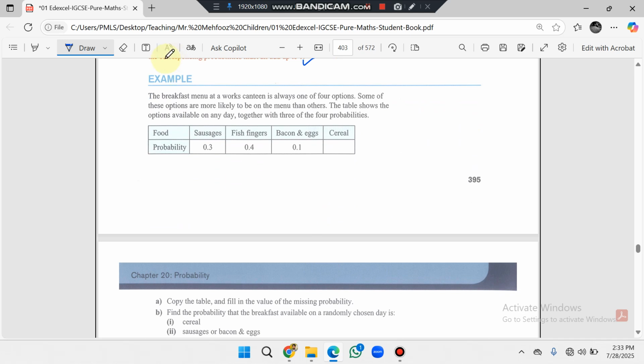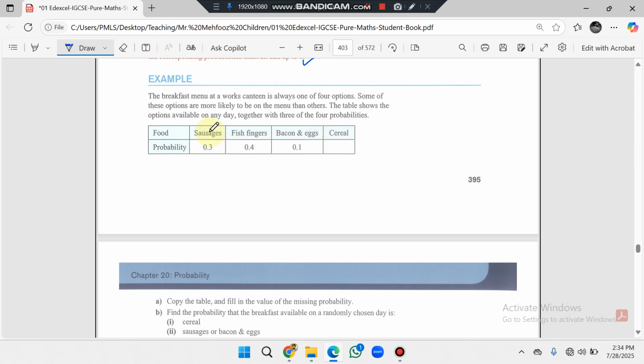Here is the example. The breakfast menu at a works canteen is always one of 4 options. Some of these options are more likely to be on the menu than others. The table shows the options available on the day together with three of the 4 probabilities. The foods are sausages, fish fingers, bacon and eggs, and cereals.